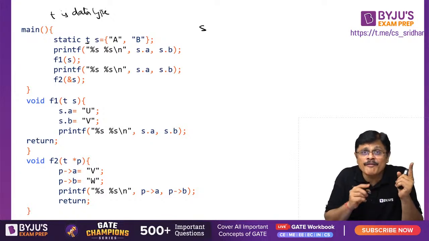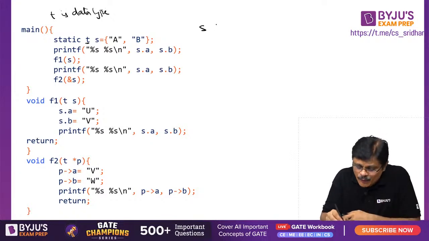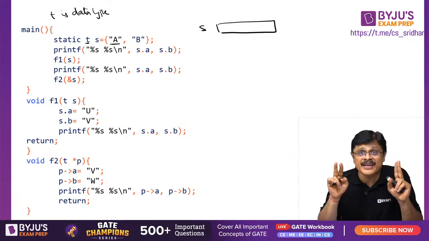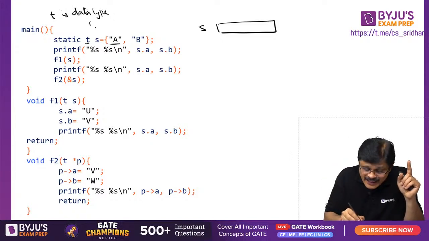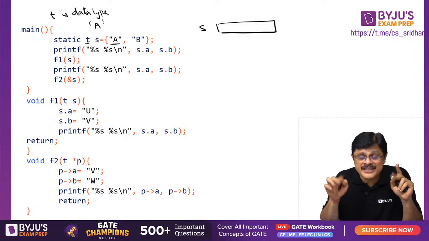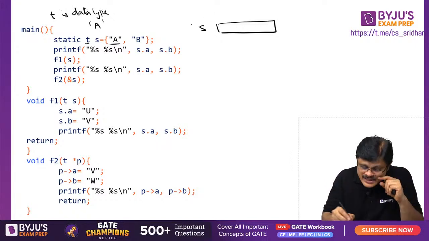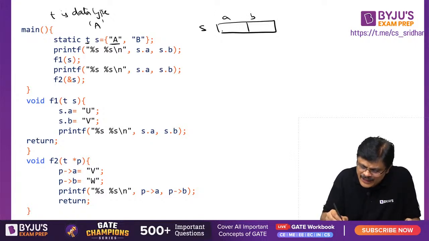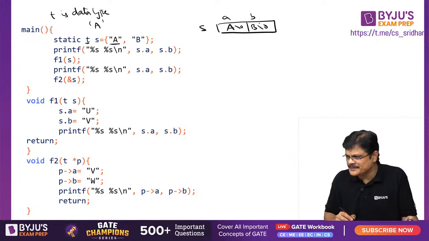S is a variable of type T. Now what are you doing, sir? You are assigning. And please see here, it is a string A. There is a difference between element A and a string A, sir. It is a string A. So what is the first element of this? First element is A, second element is B. And here you are giving string A \0, string B \0, sir.